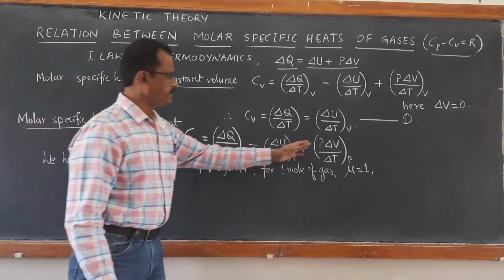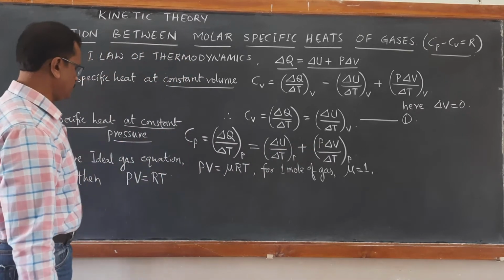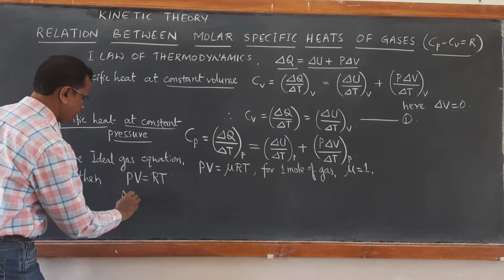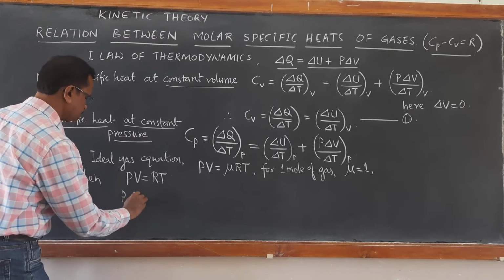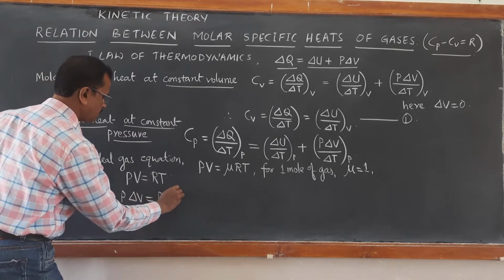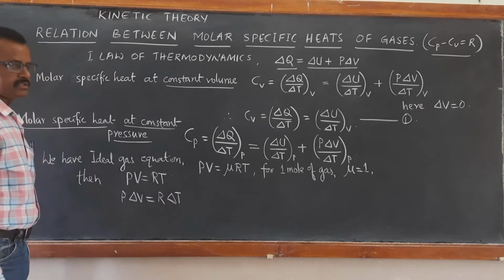Now we will get the value of P delta V by delta T. Differentiating this, we get P delta V is equal to R delta T, because we are keeping pressure constant.